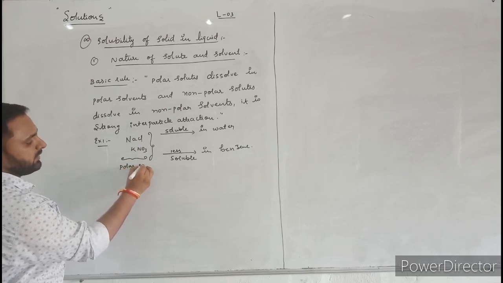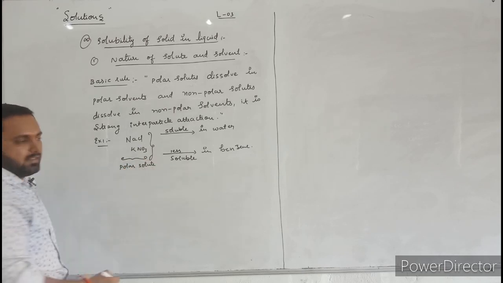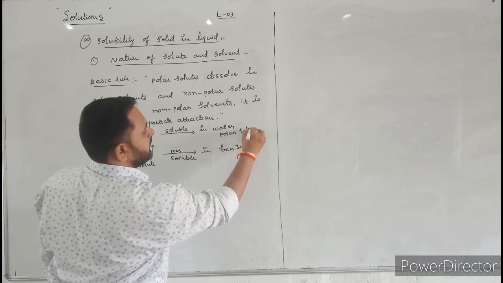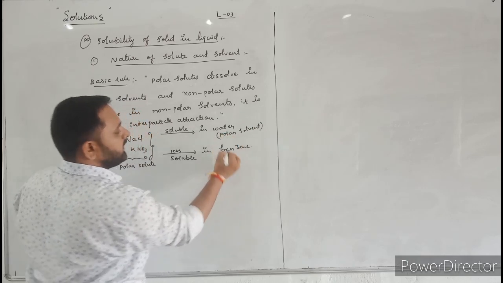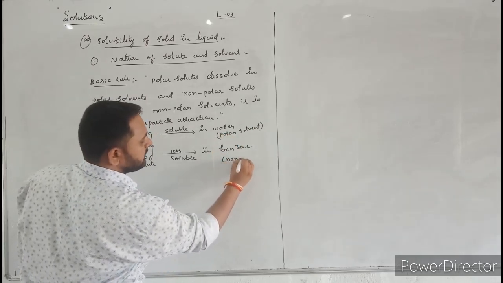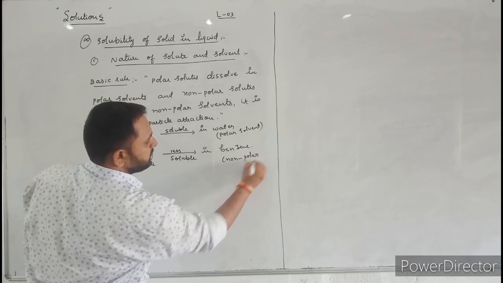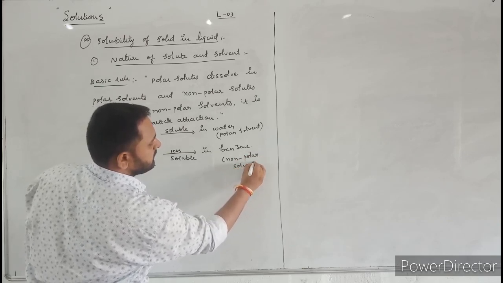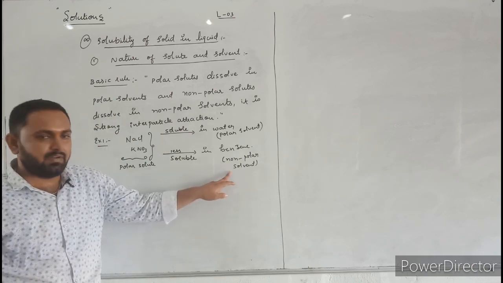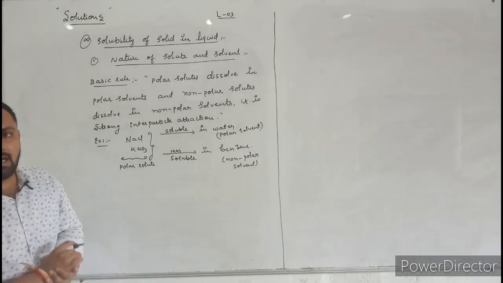Because these substances are polar substances. These are polar solutes. And here, the water is a polar solvent. And here, benzene is a non-polar solvent. Between polar solute and non-polar solvent there is a less interparticle attraction.